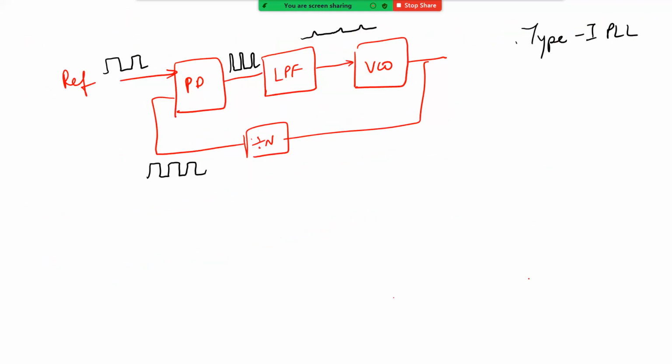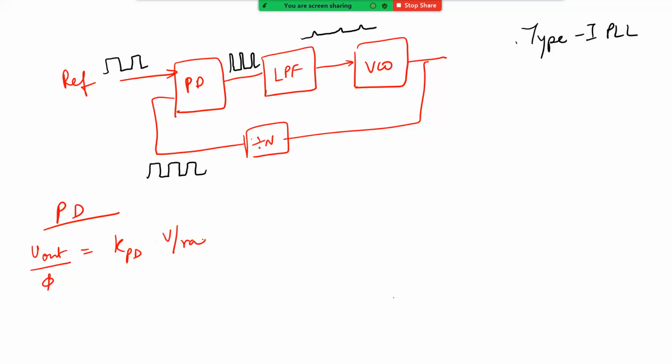We have already looked at the transfer function of the phase detector. We said that the phase detector's transfer function is given as KPD. The input is phase and the output is voltage, and this transfer function is given by KPD. And what will be the units for this one? This will basically be volts per radian.